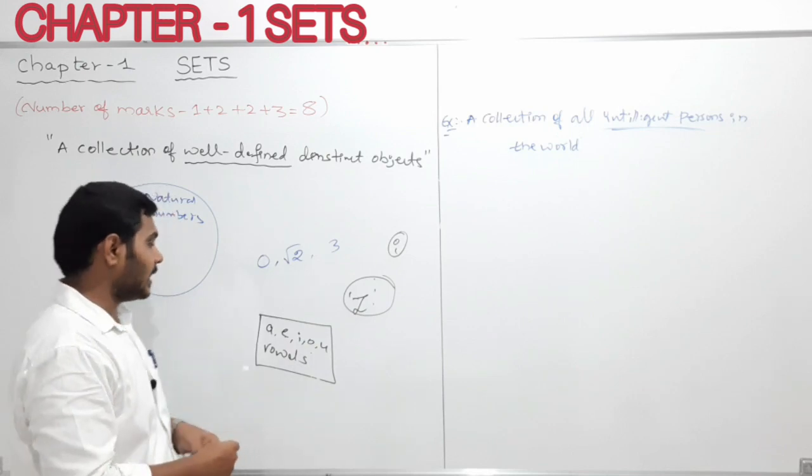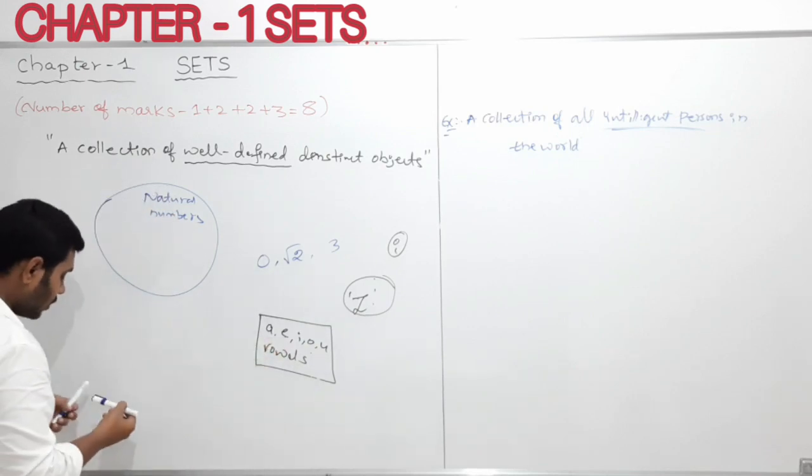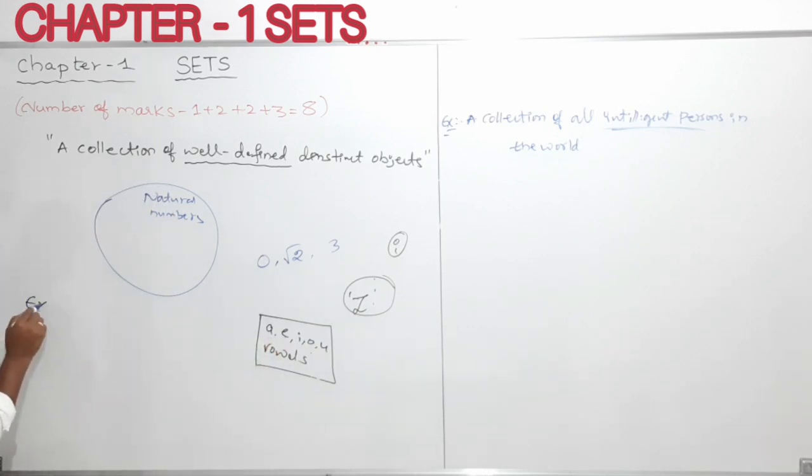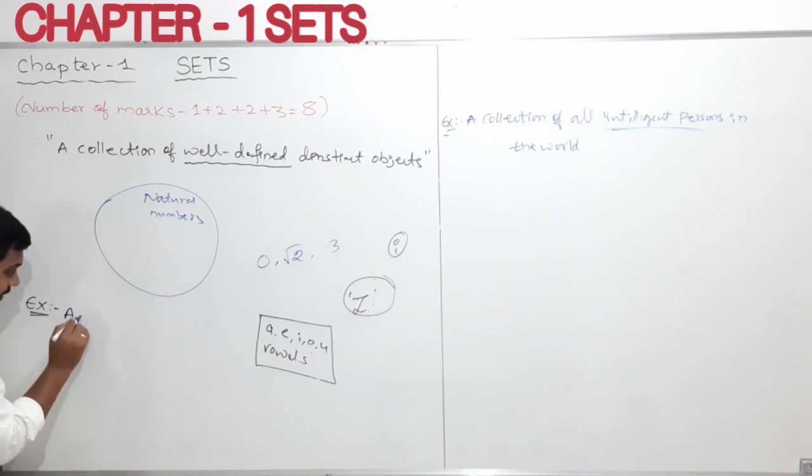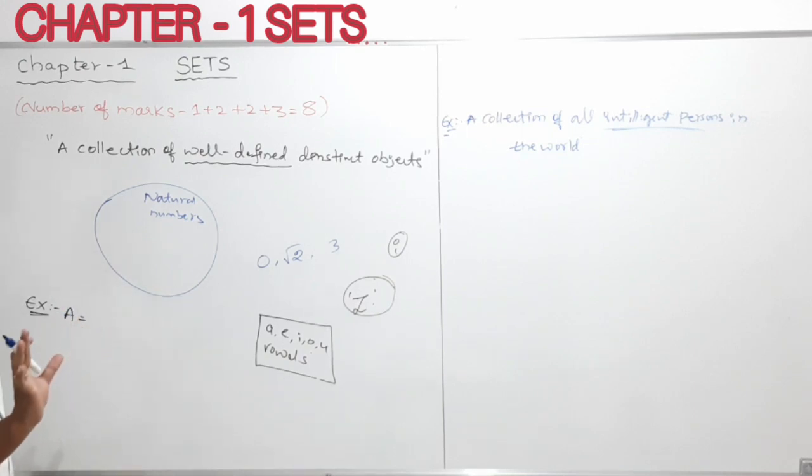So what examples can I take, my dear students? And please remember, a set is always denoted by capital letters. Whatever letter you like, you can take X, Y, Z, A or B, that is left to your wish.